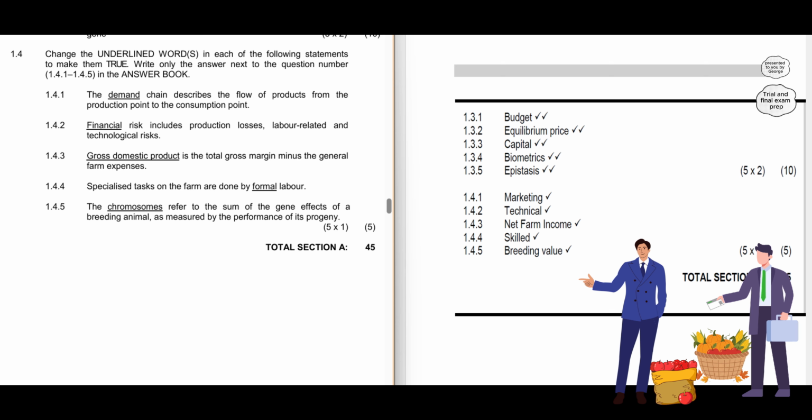1.4.4. Specialized tasks on the farm are done by formal labor. The correct term is skilled. 1.4.5. The chromosomes refer to the sum of the gene effects of a breeding animal, as measured by the performance of its progeny. The correct term is breeding value.